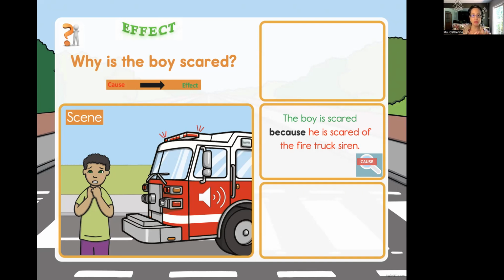We want all the cars to move on the side of the road. Everyone has to stop driving and move to the side. Everyone has to be alert. Okay, this is a safety scene. How do we protect ourselves? Well, we protect ourselves by moving on the side of the road so the fire truck can drive through and get to the fire, right? Good.